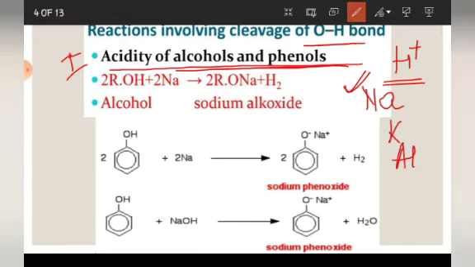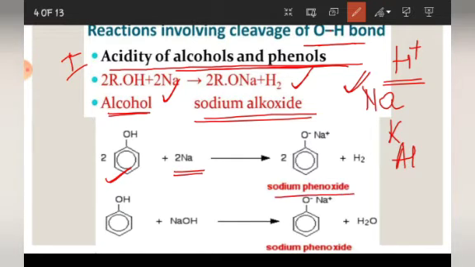Similarly, we will see that alcohol combines with, suppose, sodium here to form sodium alkoxide, which is a salt, and releases H2. So we can say that alcohol is acidic in nature. Similarly, phenol reacts with sodium to form sodium phenoxide and releases H2. That is why this is also acidic in nature. Fine. See, this RONa is known as sodium alkoxide, and this C6H5ONa is known as sodium phenoxide.